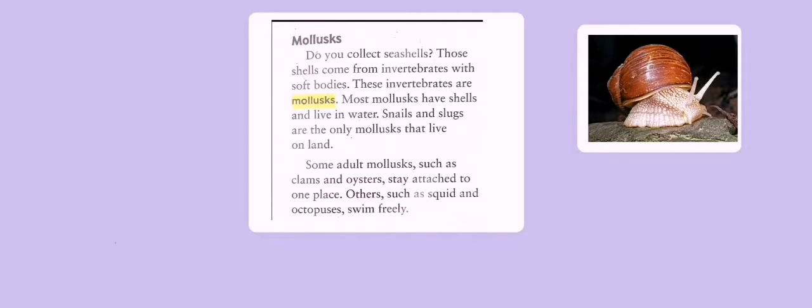Mollusks. Do you collect seashells? Those shells come from invertebrates with soft bodies. These invertebrates are mollusks. Most mollusks have shells and live in water. Snails and slugs are the only mollusks that live on land. Some adult mollusks, such as clams and oysters, stay attached to one place. Others, such as squid and octopuses, swim freely.